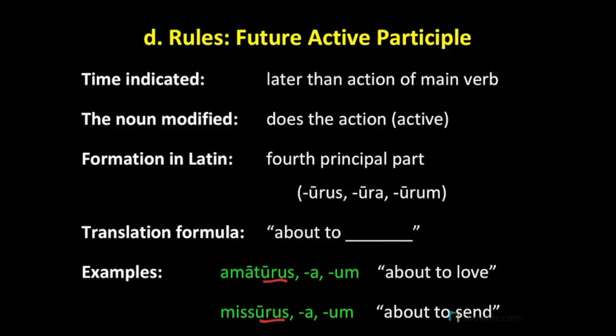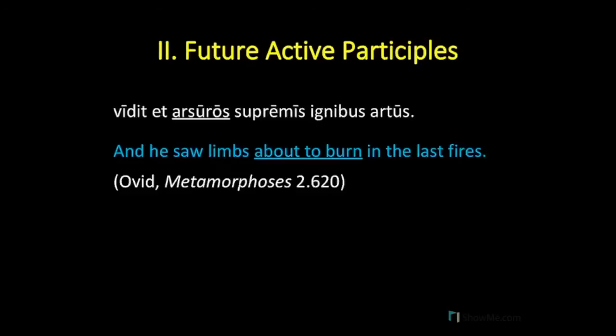Let's now translate a brief example from Latin literature. This line comes from Ovid's Metamorphoses. Ovid is telling a story about how Apollo killed his lover Coronis in a fit of jealous rage. As Apollo is about to light Coronis's funeral pyre, Ovid tells us, "Videt et arsuros supremis ignibus artus." And he saw, that's videt et, limbs about to burn, the arsuros artus.